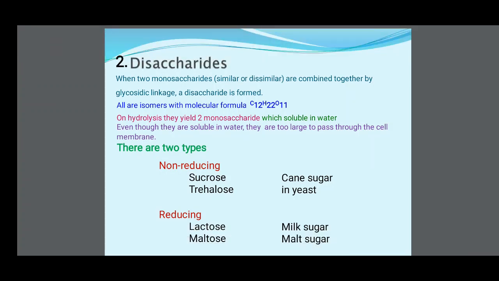There are two types, non-reducing and reducing. Non-reducing examples: sucrose and trehalose, sucrose in cane sugar and trehalose in yeast. Then reducing: lactose in milk sugar and maltose in malt sugar.